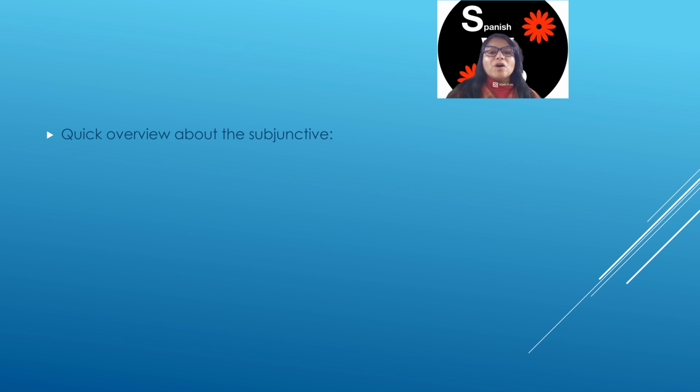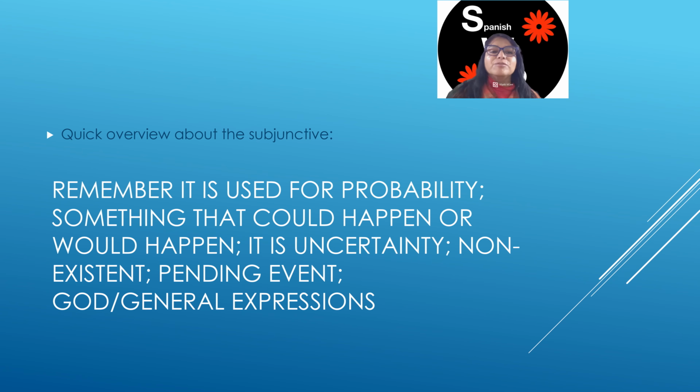Quick overview about the subjunctive. Remember, it is used for probability, something that could happen or would happen. It is uncertainty, non-existent, pending event, God, general expressions like ojalá, God willing.